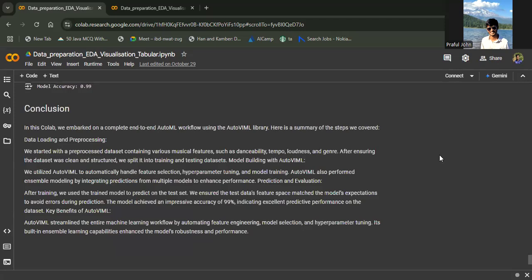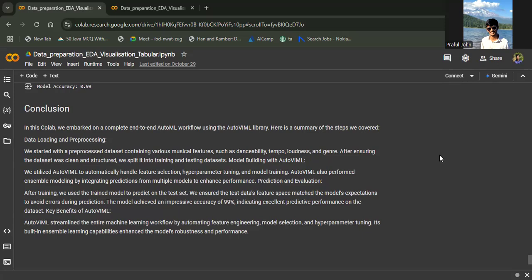And in conclusion, we can say we embarked on a complete end-to-end AutoML workflow using AutoVIML. What we covered is we loaded the data, we did the pre-processing, and we started with the pre-processed data set containing various musical features such as danceability, tempo, loudness, and genre. After ensuring that the data set was clean and structured, we split it into training and testing data sets, and we used AutoVIML to build the model. We utilized AutoVIML to automatically handle feature selection, hyperparameter tuning, and model training.